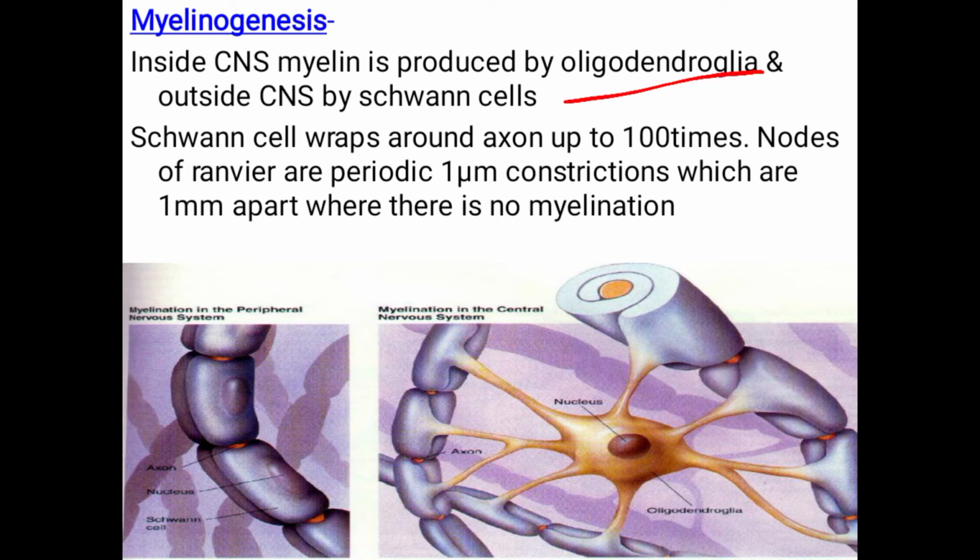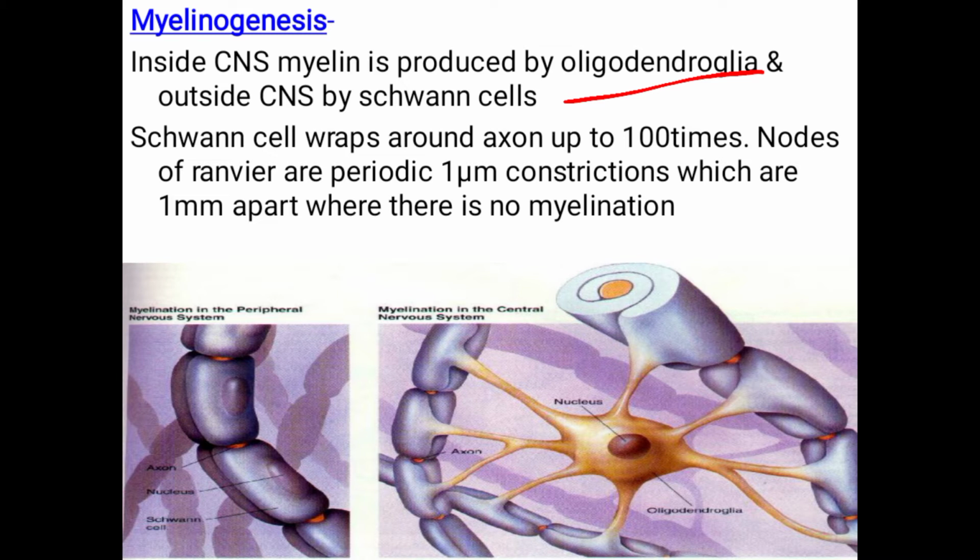Remember this, as they will ask in the MCQs. There are the central nervous system and the peripheral nervous system. The central nervous system is the brain and spinal cord. Whatever neurons are present in the central nervous system, their myelination is formed by oligodendroglia.